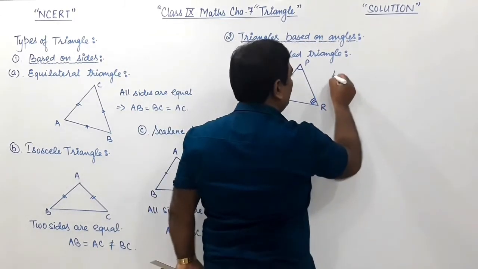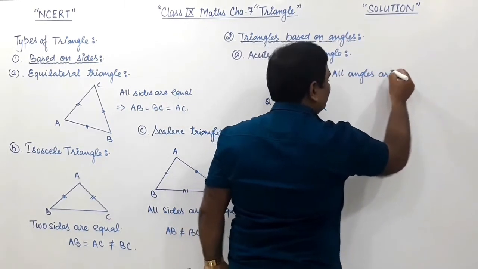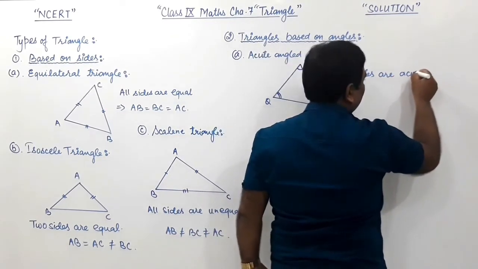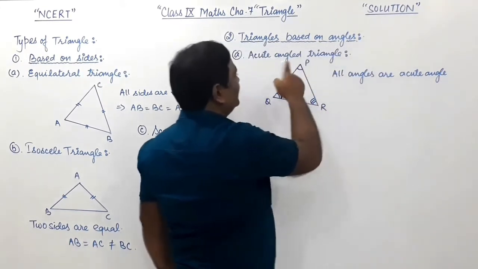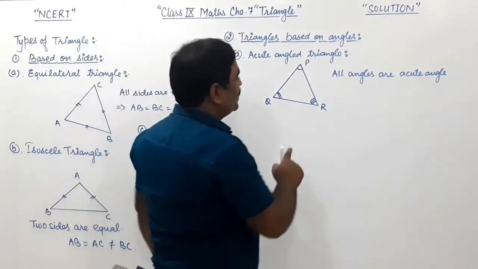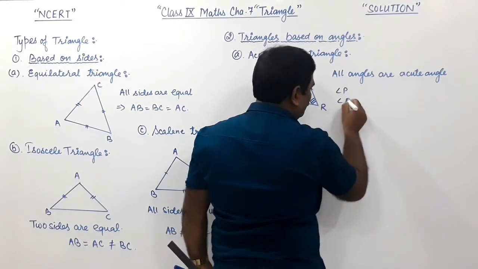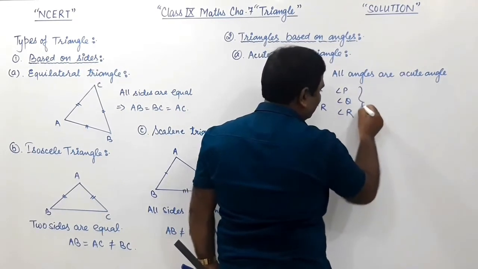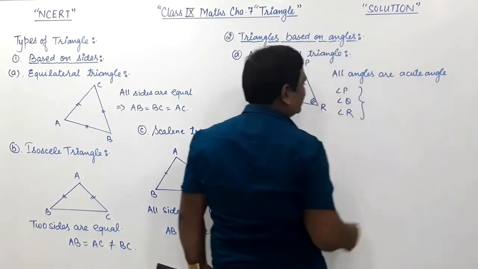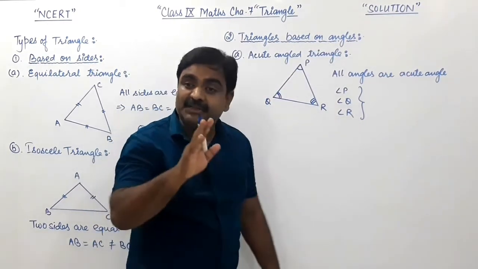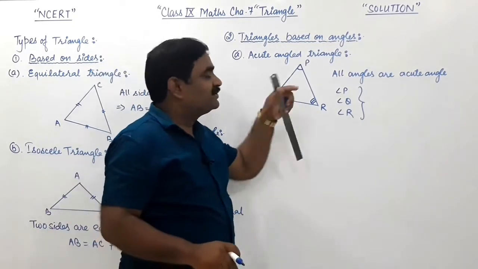All angles are acute angles, so the triangle is called an acute angle triangle. It means the measures of all three angles, angle P, angle Q and angle R, lie between 0 and 90 degrees. All three angles should be acute. So this triangle is called an acute angle triangle.